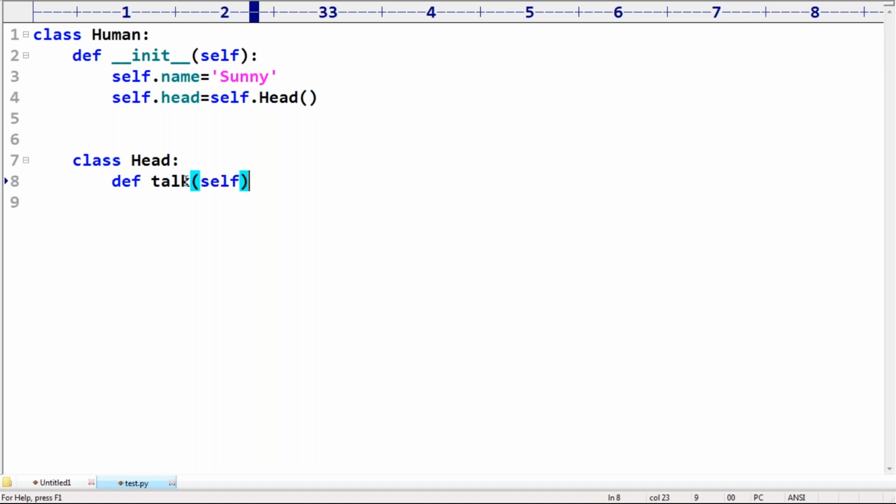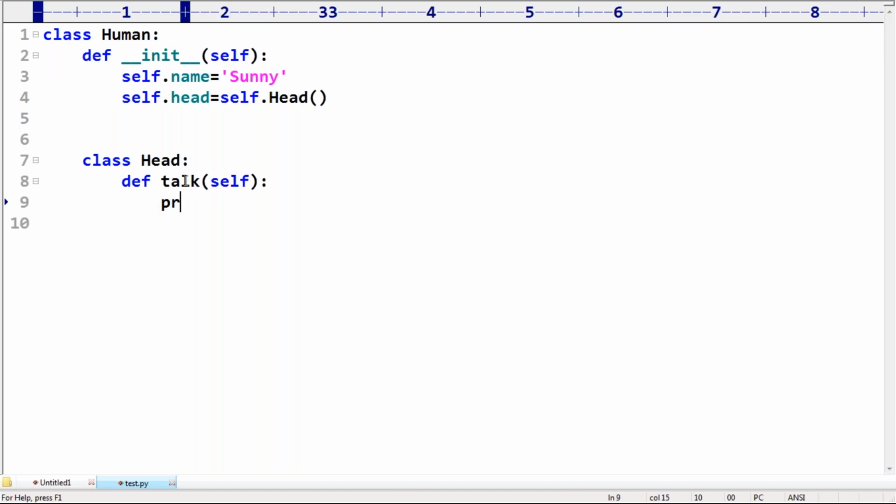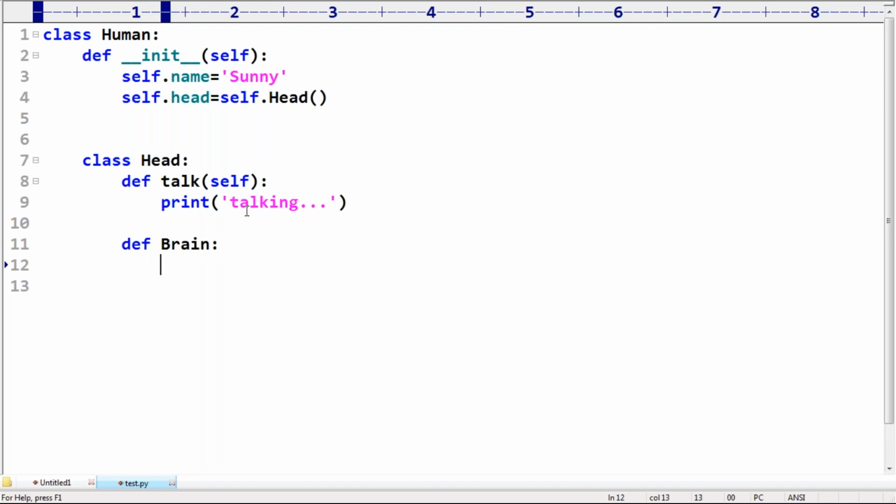I'm taking def talk(self): print talking. Now, just for easy understanding purposes, I'm taking a class Head that contains a brain. Next, def think(self): by using the brain we are able to think. Print thinking. Like this I'm taking. That's all.